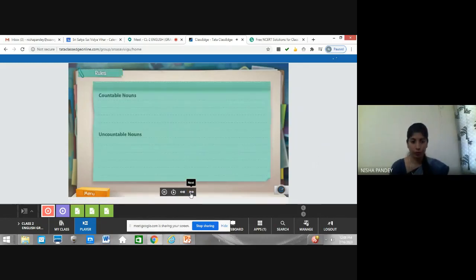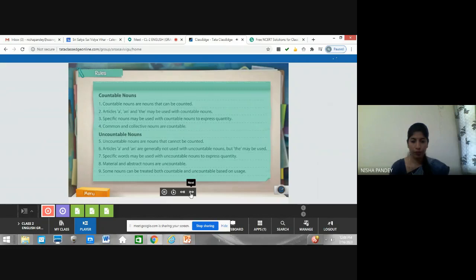Okay, so let's see what are countable and uncountable nouns. Let's learn the rules for classifying a noun as countable or uncountable. So we have some rules, children, right? We have to see what the rules are for uncountable and countable.